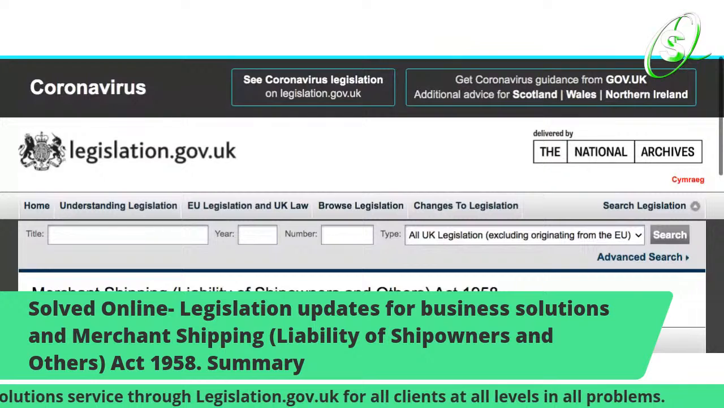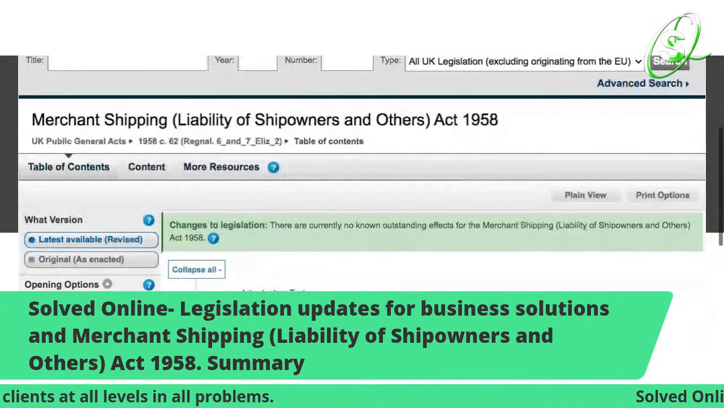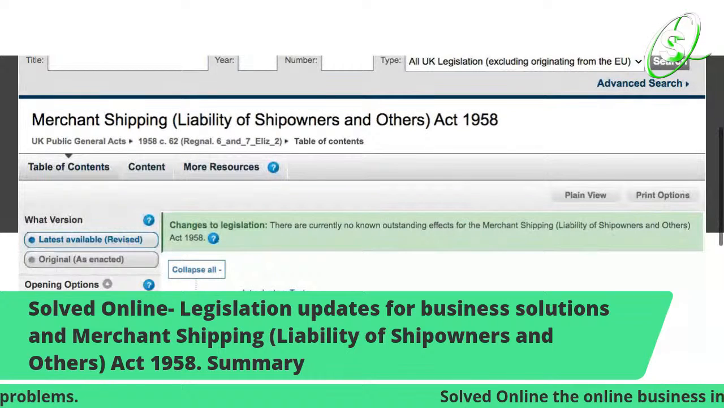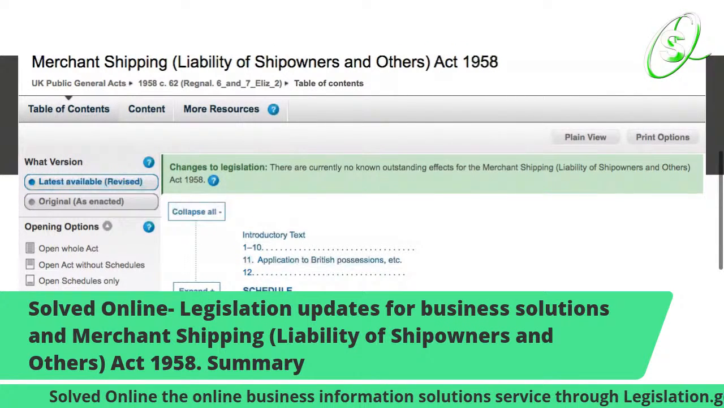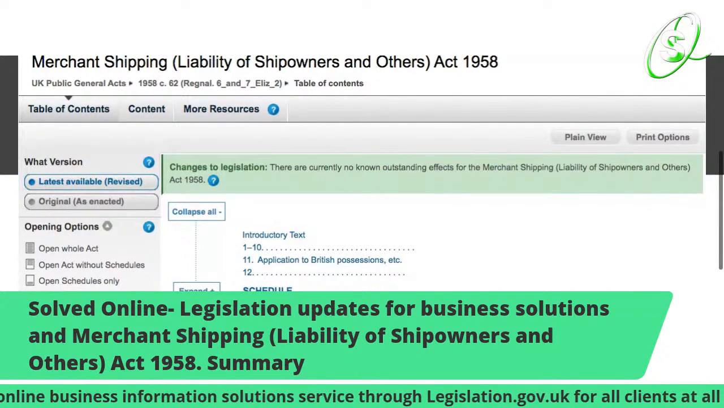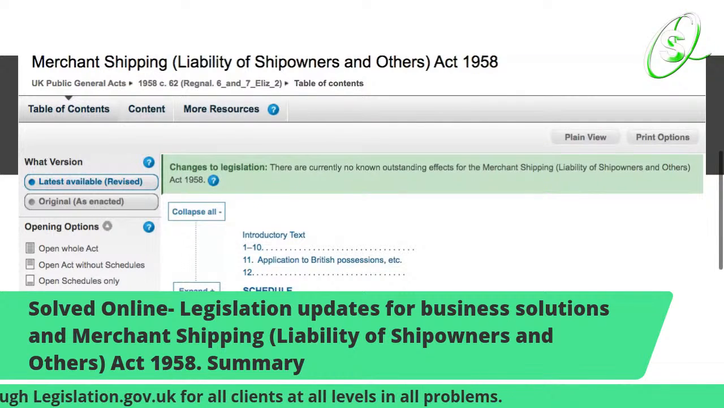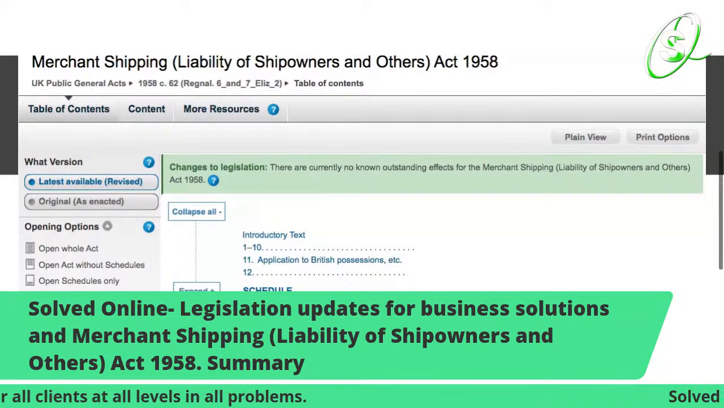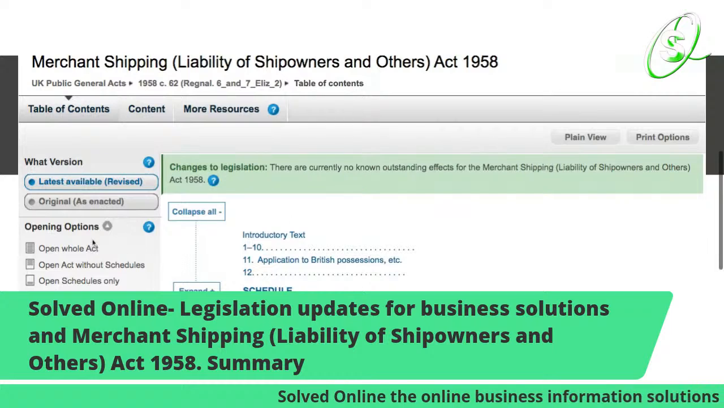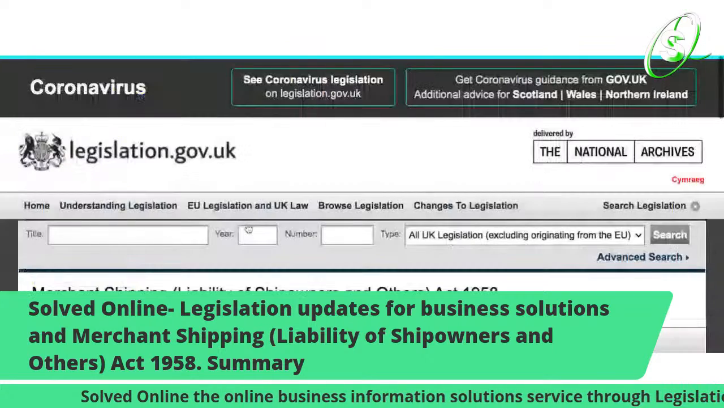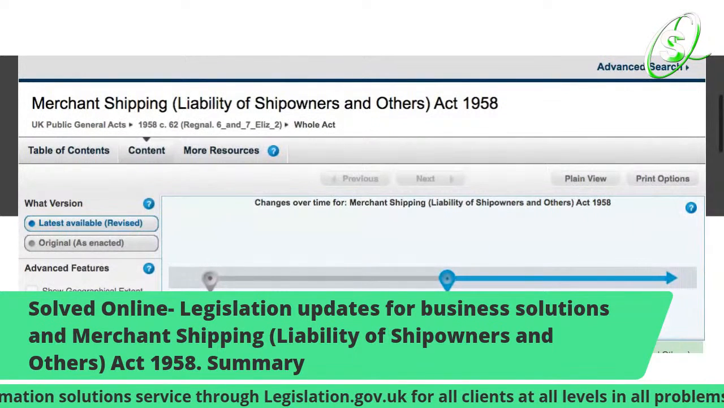Act 1958. Liability means those that can pay for something are liable to be fined. That's what liability is. You're liable to be fined, or to be whatever it is you're liable for. It could be liable to go and do an order. So that's what liability is for, and so it's merchant shipping. At the end we're going to make sure we know exactly what we're going into.